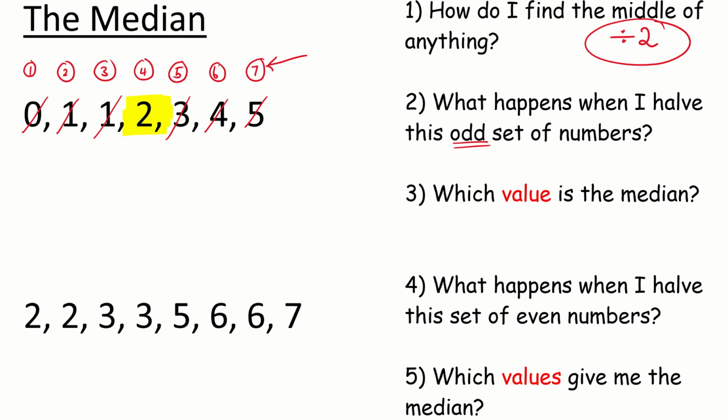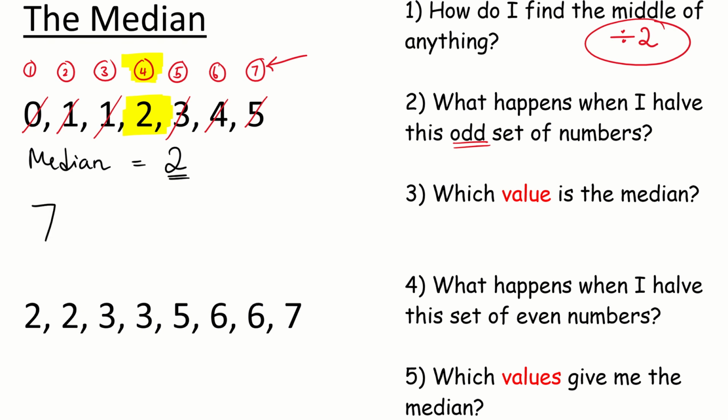Well, let's look at that more closely. Let's look at which value it is, and by that I mean what position in the list that median is. I know that the median of this set of numbers is 2, but what position is it in that list? Well, 2 is the 4th number in the list. How did I get that? And how can I know that it will be the 4th number? Well, let's have a look.